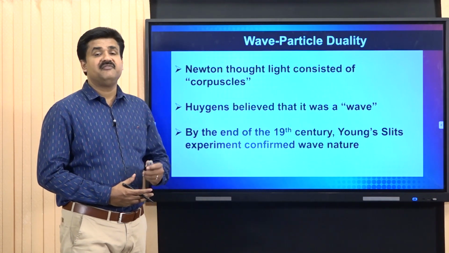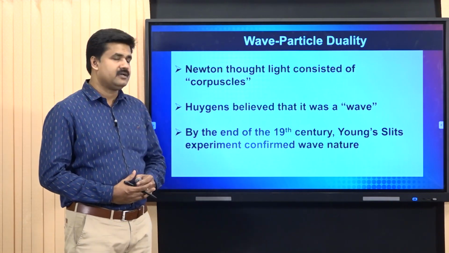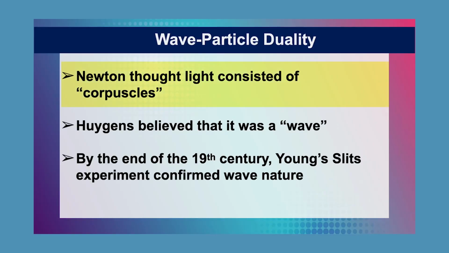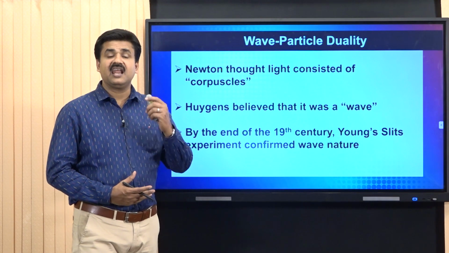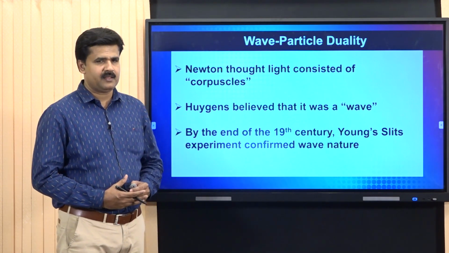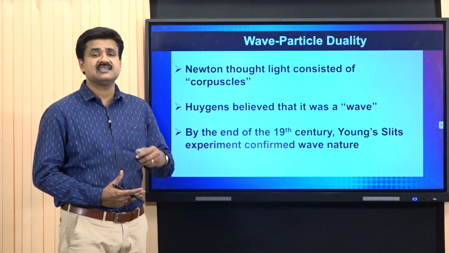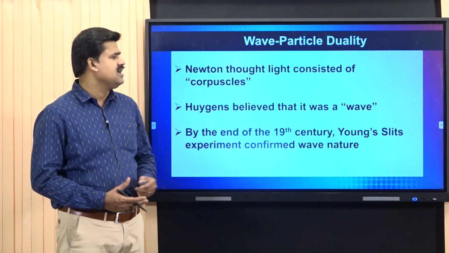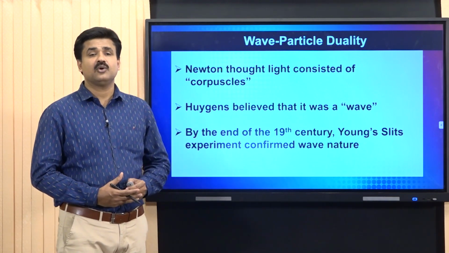First of all, wave-particle duality. Isaac Newton thought that light consisted of corpuscles. Christian Huygens believed that light was a wave. By the end of the 19th century, Thomas Young conducted a famous experiment known as Young's double slit experiment, and this experiment confirmed the wave nature of light.